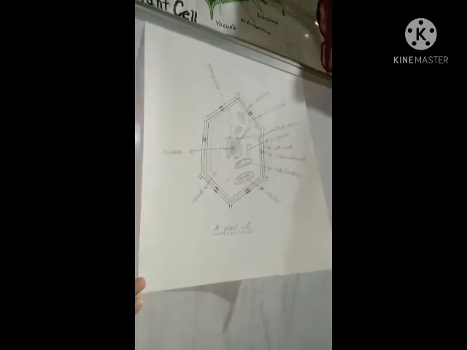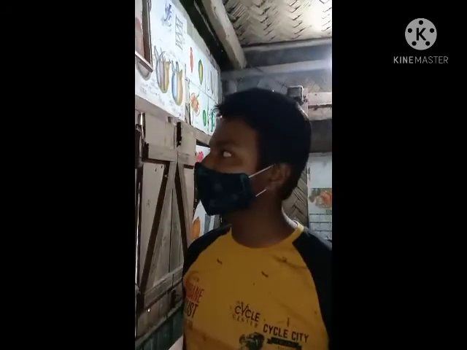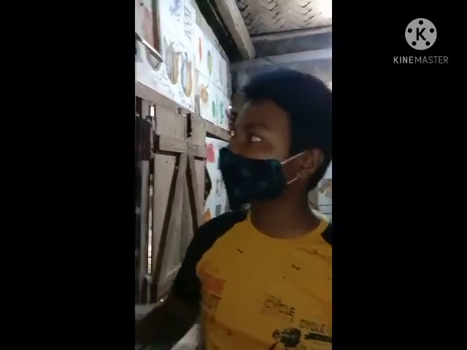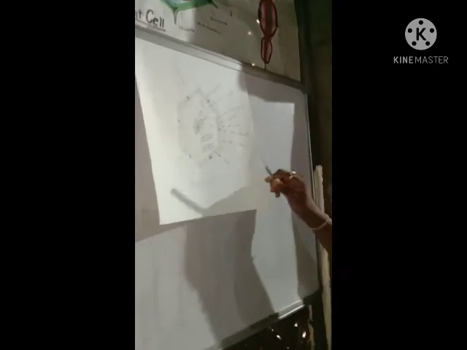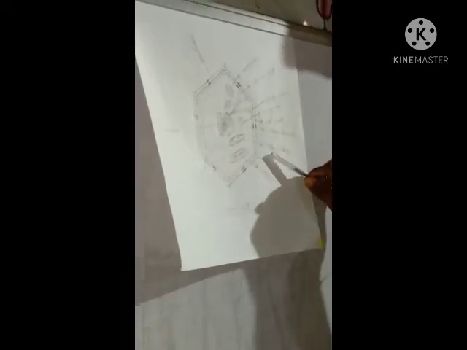Today we will discuss about the plant cell. In plant cell, there is the cell wall. Cell wall is thick and non-living, which is made up of cellulose. It protects the plant cell. Then comes plasmodesmata.